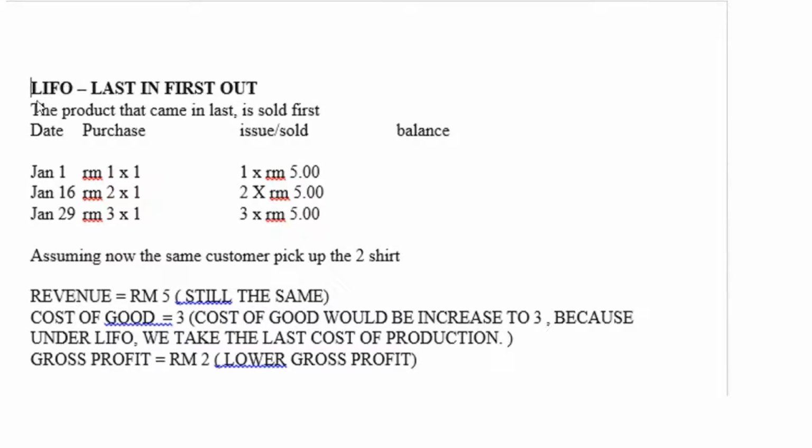Next we're talking about LIFO, last in, first out. The product that came in last is sold first. If you look here at the date, purchase, issue, and sold, the purchase price goes 1, 2, 3, and the issue sold is the same. Assuming the same customer picks up the second chair, revenue is still at 5. Cost of goods will be 3 because under LIFO, we take the last cost of production, which is $3, and the gross profit will be lower, which is $2.